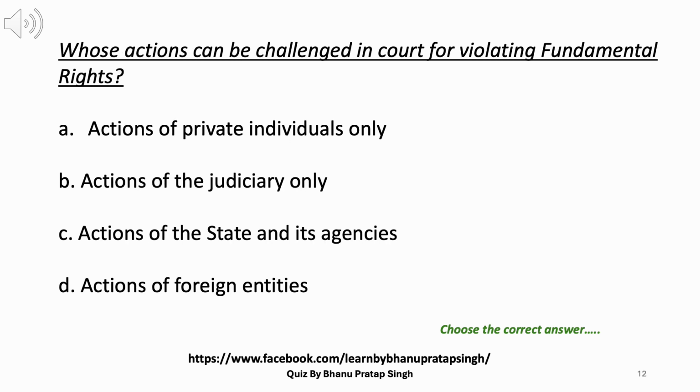12. Whose actions can be challenged in court for violating fundamental rights? A. Actions of private individuals only. B. Actions of the judiciary only. C. Actions of the state and its agencies. D. Actions of foreign entities. Answer: C. Actions of the state and its agencies.